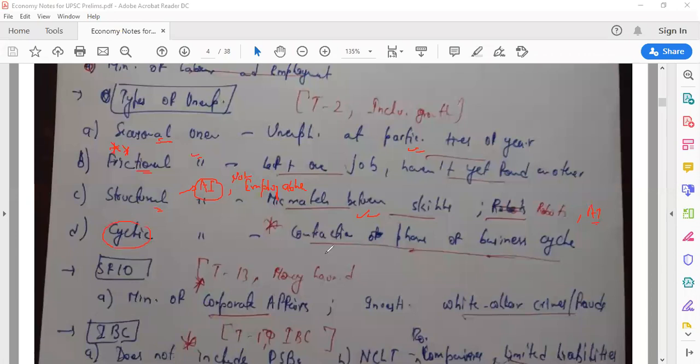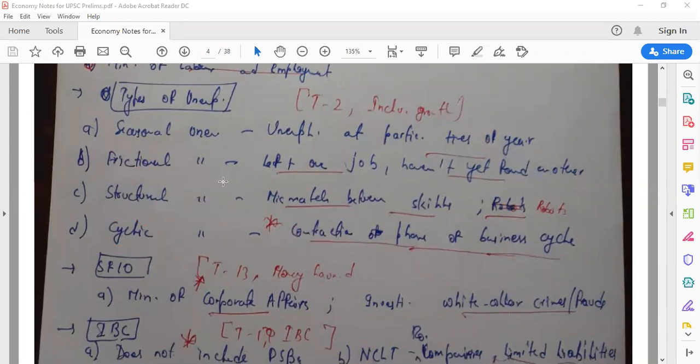Cyclic unemployment, that is the contraction phase of the business cycle. Sometimes your business grows, sometimes it contracts. So the unemployment which arises because of the contraction phase of the business cycle is called cyclic unemployment. Right now, because of this coronavirus, many businesses are witnessing their contraction phase, so they can release certain employees, who will go through the cyclic unemployment phase. Contraction phase, expansion phase, contraction phase, expansion phase. So this has a cyclic nature. That's why this kind of unemployment is called cyclic unemployment, right?